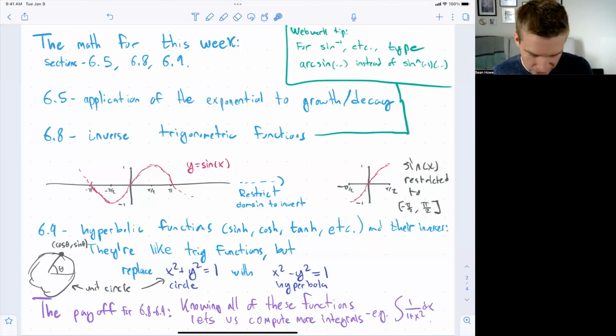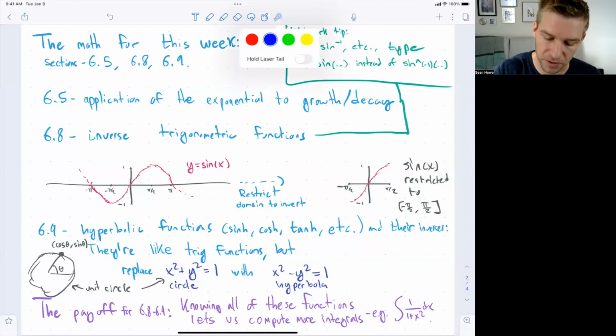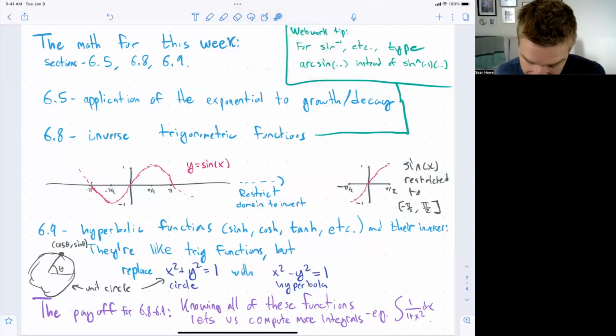Okay, and these are useful for plenty of reasons. They show up in physics, for example, and engineering. For us, they really show up because all these functions, like the inverse trigonometric functions and these hyperbolic functions, let us compute the derivatives. That's one of the things you'll do in these sections. You'll compute the derivatives of these functions. And so these derivatives end up being useful for integrating.